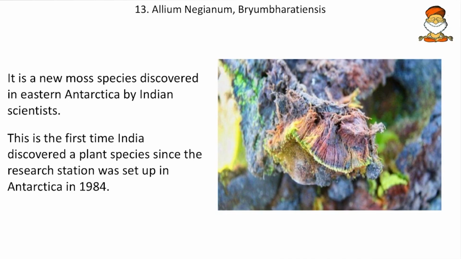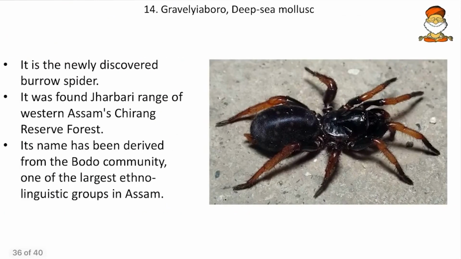Then come to next, the Bryum bharatiensis. So it is a new moss species discovered in eastern Antarctica by Indian scientists. So that Bharat, remember that here. This is the first time India discovered a plant species since the research station was set up in Antarctica in 1984. So friends, we know that mosses come under the kingdom Plantae. So that is why this is the first discovery of a plant species since 1984.